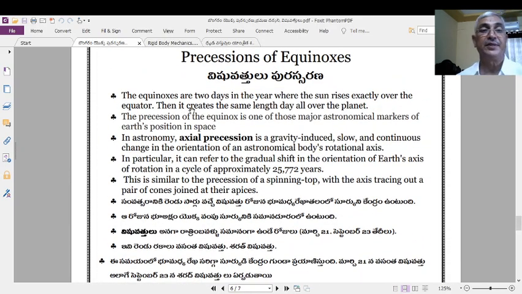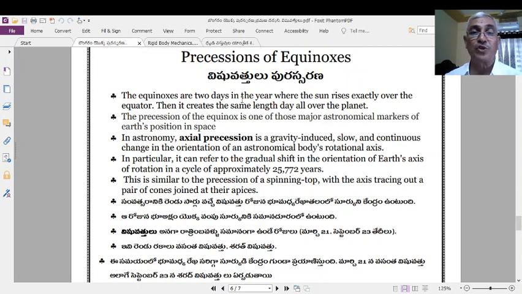Now the thing is, equinoxes are two days in a year where the sun rises exactly over the equator. These are the two points of intersection of the Earth's elliptical orbit and Earth's equatorial plane. These two points will happen on two different days.